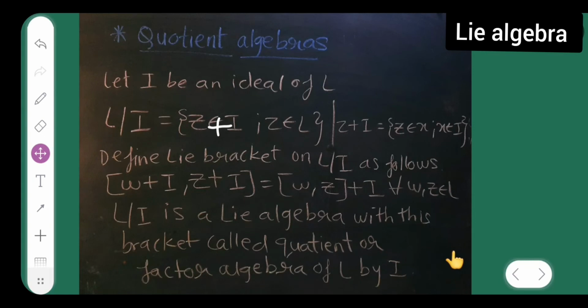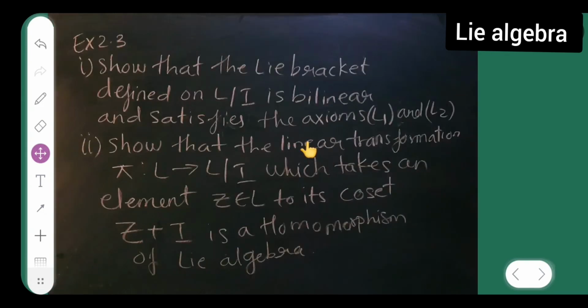Write the spelling properly. Quotient is spelled with an O, sorry. So write the spellings and everything properly over here. If there is any mistake, you can tell me and I can correct it.